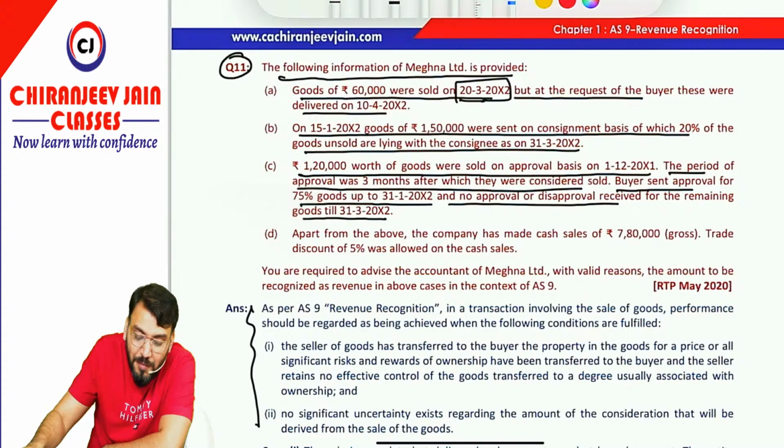You can see for the 25%, because it is first December, 3 months will expire on 28th Feb only: December, January, February. But they have not given any approval or disapproval till 31st March 2002. So the time of rejection has expired, therefore the control will be transferred and the revenue is recognized for the entire 1,20,000.